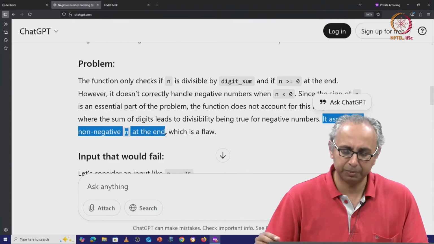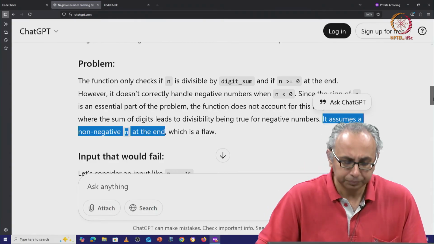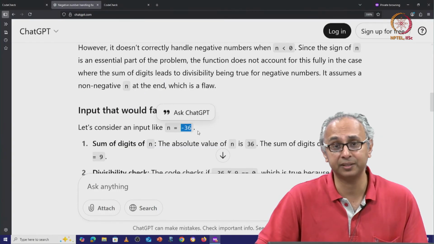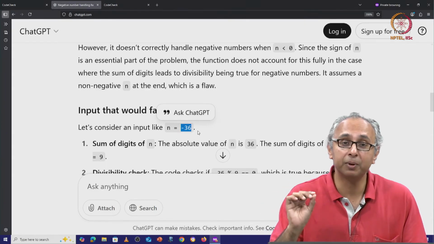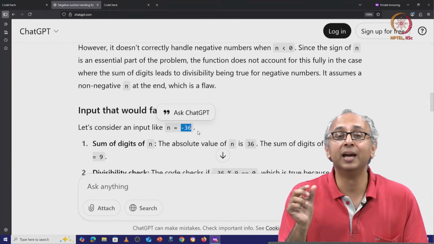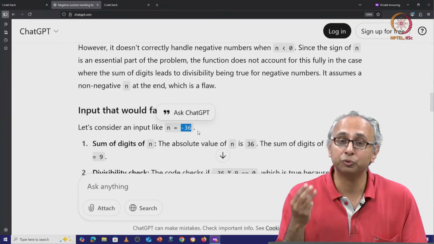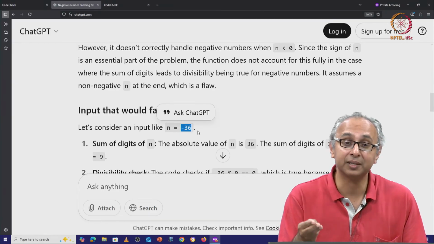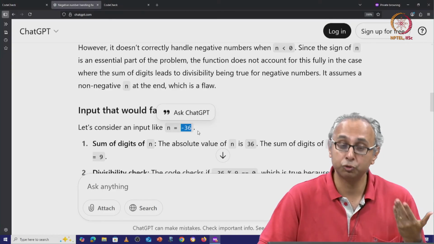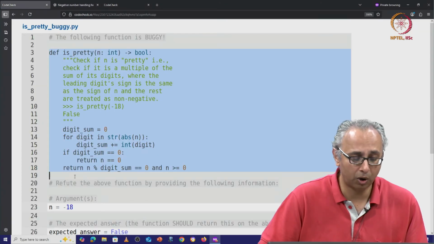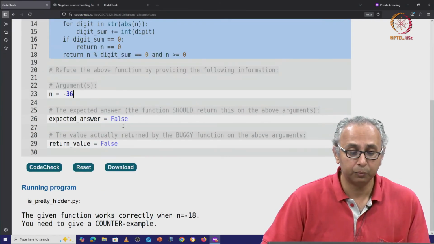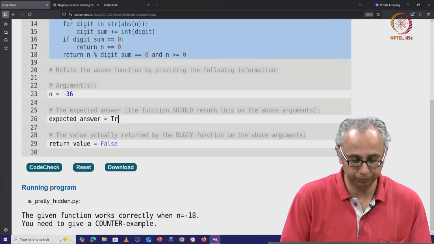Well, this is fine as an explanation, but what is the failing input? So ChatGPT suggests an input. It says, how about minus 36? So according to the problem, we have to treat minus 3 and 6 as the digits. Minus 3 and 6, when you add them together, gets you 3. And of course, minus 36 is a multiple of 3. So the answer should be true. So let's try this input that ChatGPT is suggesting. Minus 36. We are expecting the answer to be true.